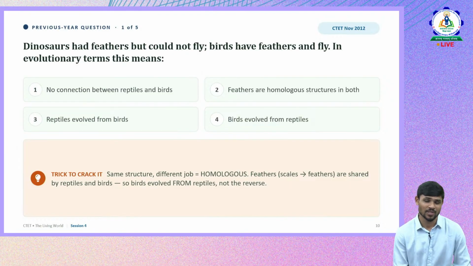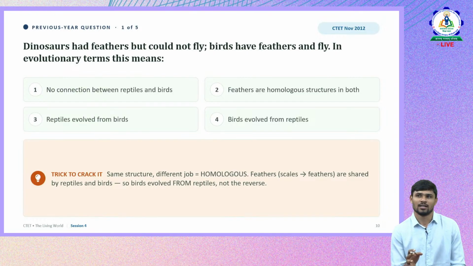So please remember them. Now let us understand by applying these concepts to the previous year questions. We'll understand how the questions were asked with respect to these concepts. Let us apply the concept that we learned to solve the previous year questions. Let me read out the first question. Dinosaurs had feathers but could not fly. Birds have feathers and could fly. In evolutionary terms, what does this mean?